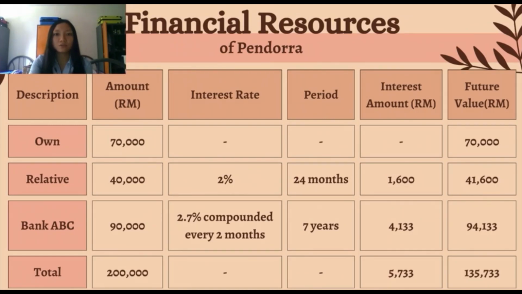The interest rate is 2% for a 24 months period. The interest amount for the loan is 1,600 ringgit, and the future value for the loan is 41,600 ringgit. Our company also received a 90,000 ringgit loan from Bank ABC. The interest rate is 2.7% compounded every 2 months for a 7 years period. The interest amount for the loan is 4,133 ringgit, and the future value is 94,133 ringgit. So the capital for Pandora is 200,000 ringgit.